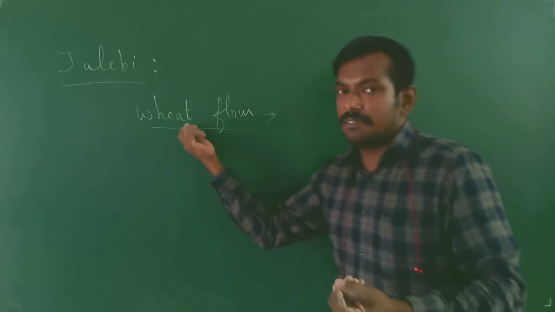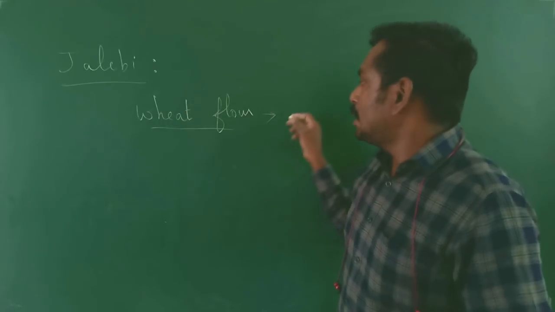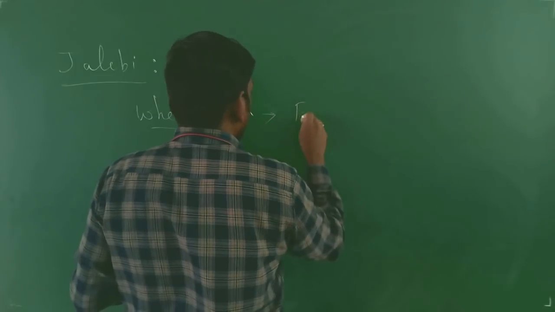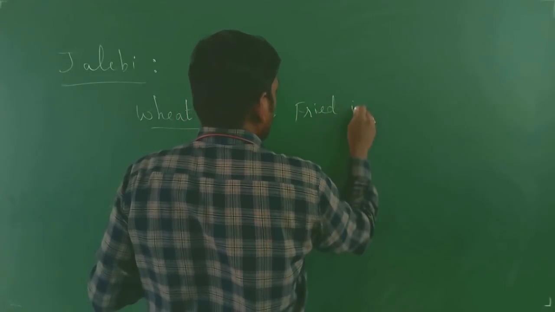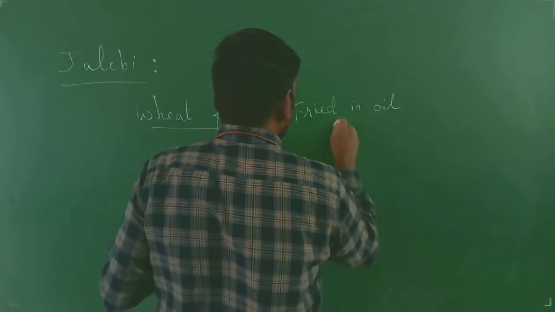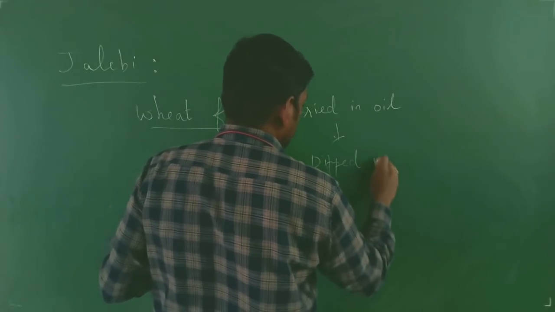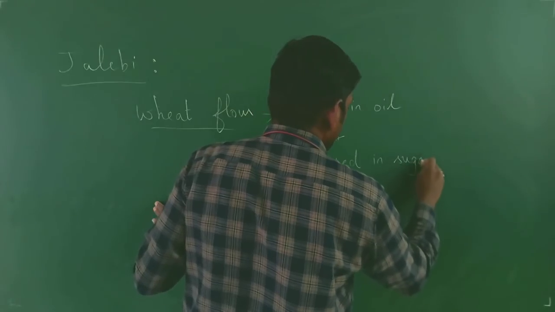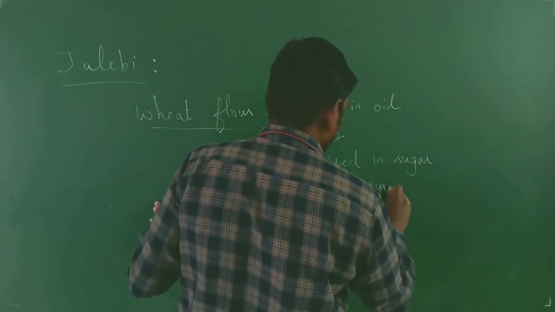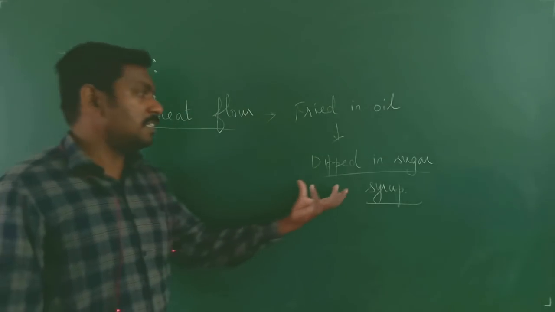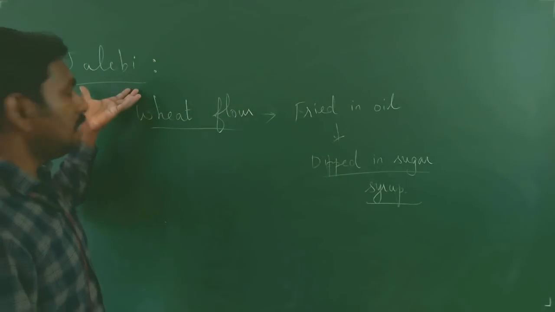Then it is fried in oil, then dipped in sugar syrup, and you get the jalebi.